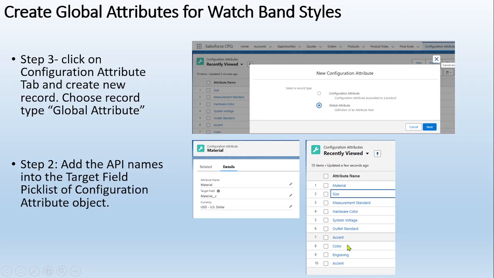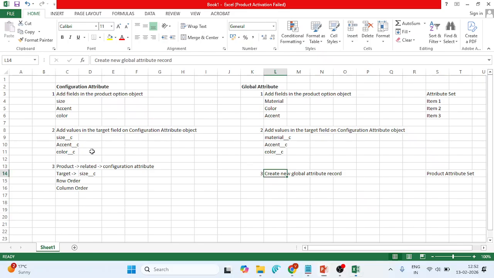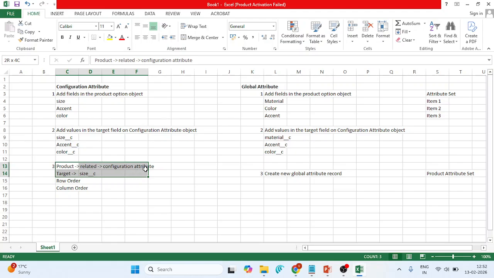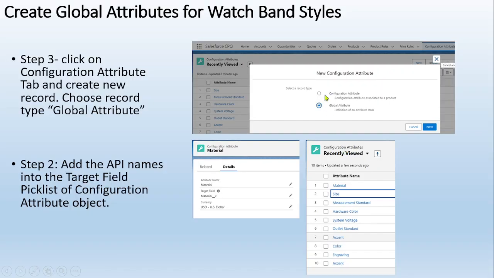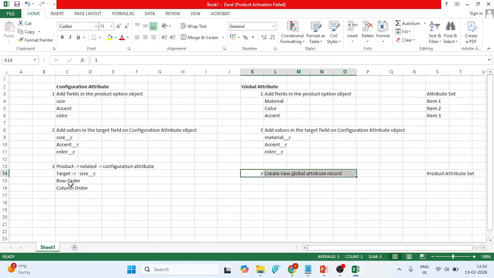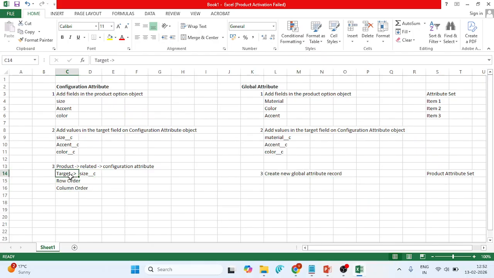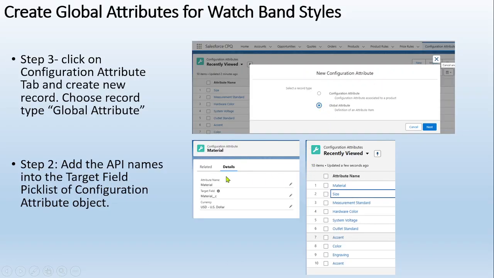The third step is that I need to create the record here. The same way we have created the configuration attribute, but now I need to create the configuration global attribute record. Once I try to create a global attribute, it will ask me the record type, because I have already enabled it, a record type, and then next. Now in a similar way, here we have given the target size, row order, column order, and even the configuration name. Here it is the same, but it will ask me two items, attribute name or target field.